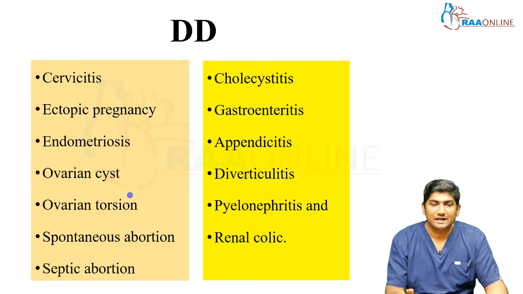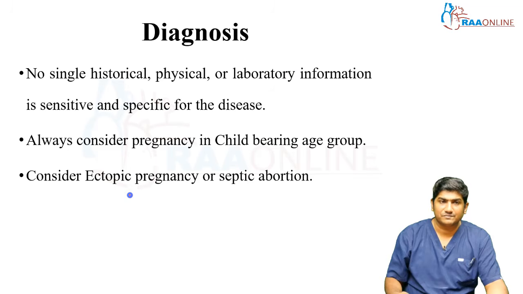Cervicitis, ectopic pregnancy, endometriosis, ovarian cyst, ovarian torsion, spontaneous abortion, septic abortion, cholecystitis, simple gastroenteritis, appendicitis, diverticulitis, pyelonephritis, and of course it could be renal colic as well.